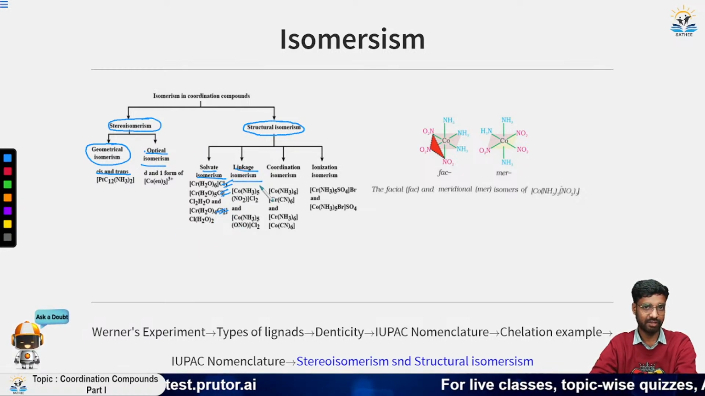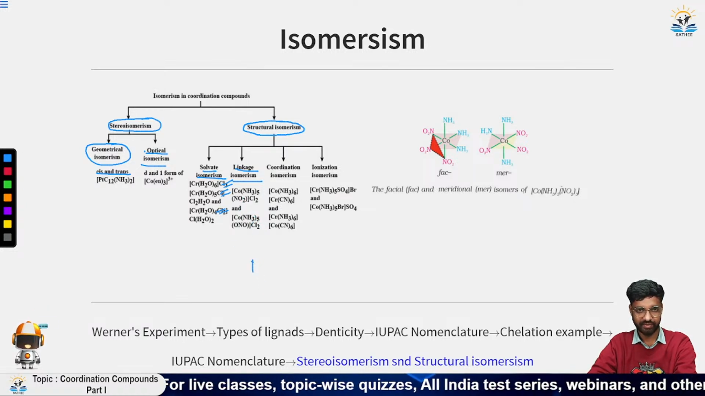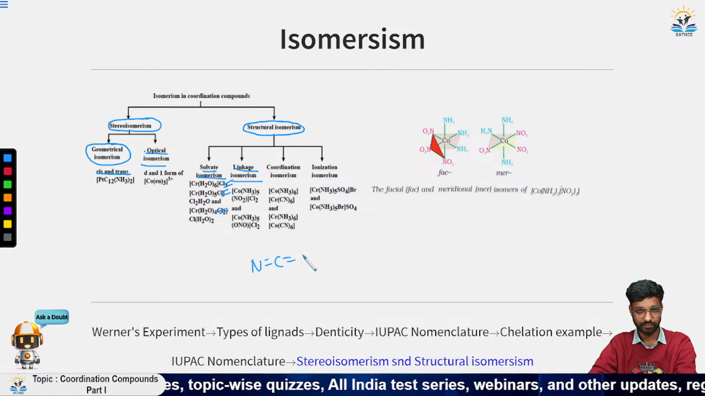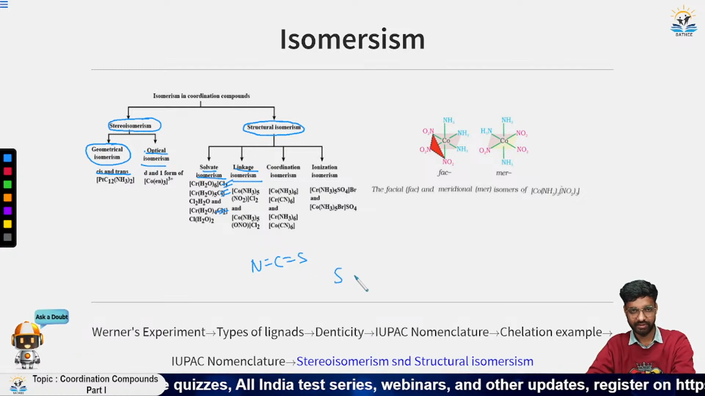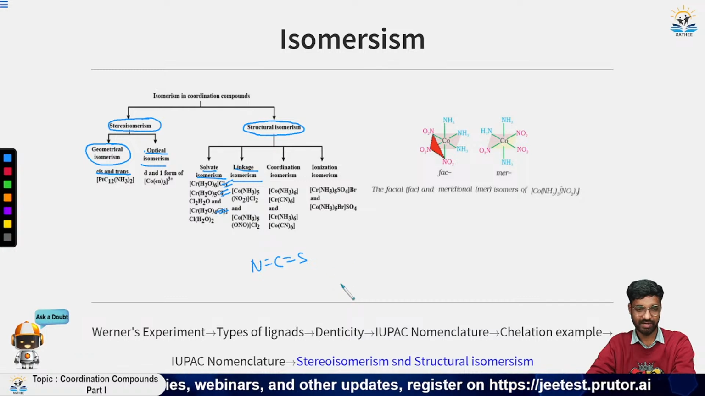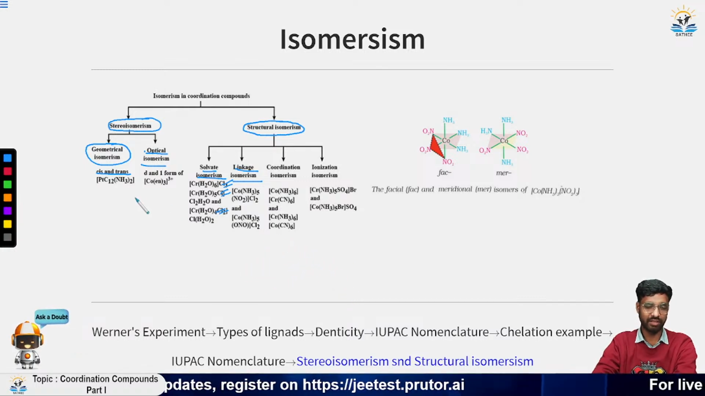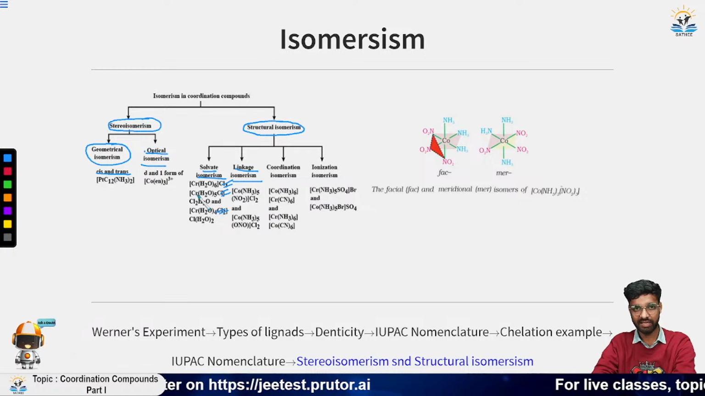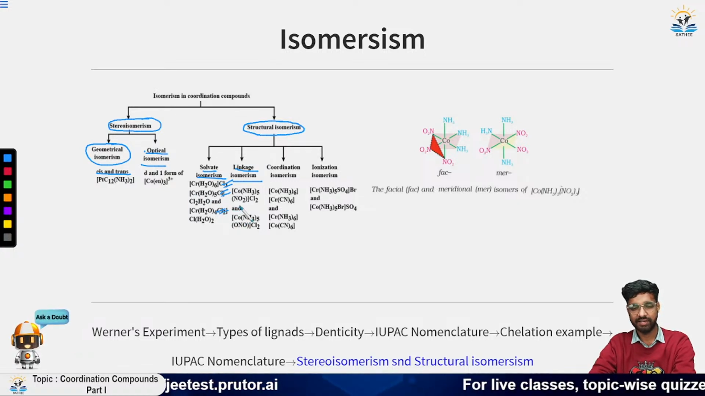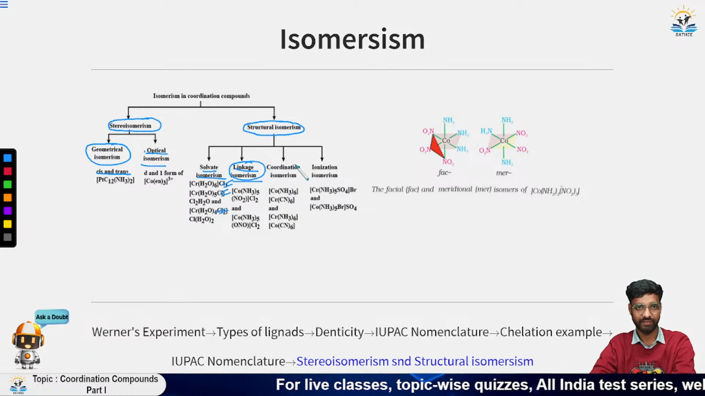Then we have linkage isomers. It happens mainly due to the linkage of an ambident ligand. So if a compound, say, we have NCS, and then we have this CNS, cyanito and isocyanito. So it can link through two different sites. If two compounds have the same molecular formula but the ambident ligand is linking from two different sites, then we call them linkage isomers.